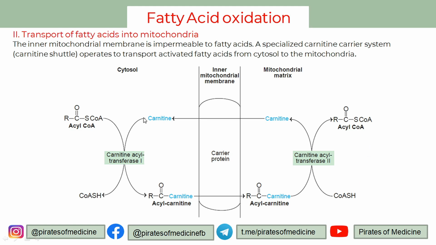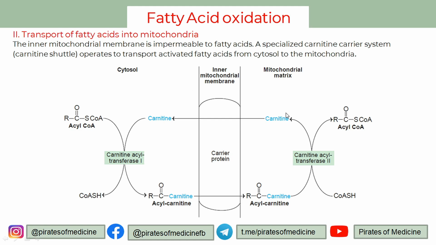So carnitine combines with acyl coenzyme A with the help of the enzyme carnitine acyl transferase 1 to form acyl carnitine, and this bus of carnitine takes acyl into the mitochondria, and in the mitochondria coenzyme A converts this carnitine acyl complex back to carnitine, and acyl coenzyme A is available for fatty acid beta oxidation.